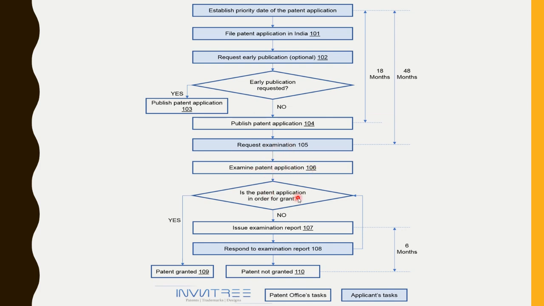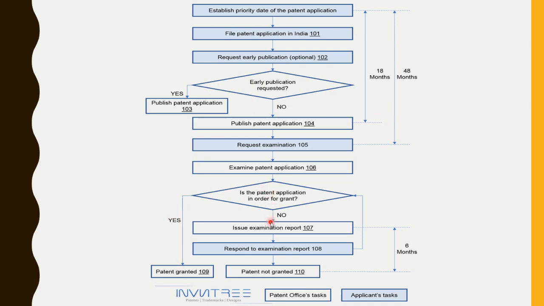And if the patent application is in order of grant, if it is yes, your patent will be granted. If it is no, they will issue you an examination report, and within 6 months you need to respond to the examination report, right? And if it is grantable, it will be granted. Means after you respond to the examination, again they will examine. If the patent is in the order of grant, it will be granted.